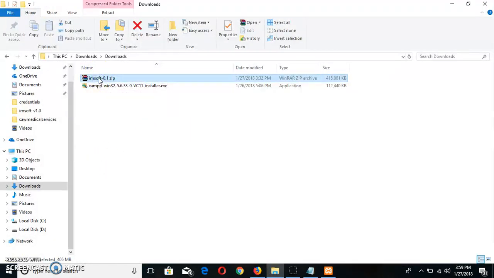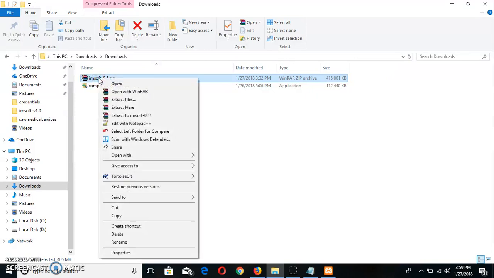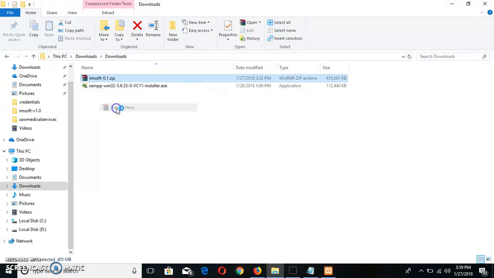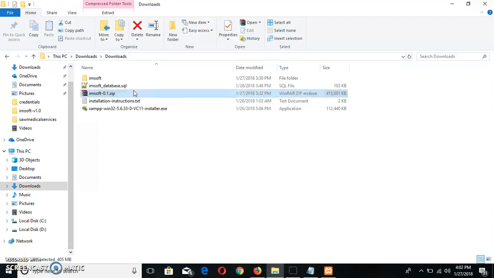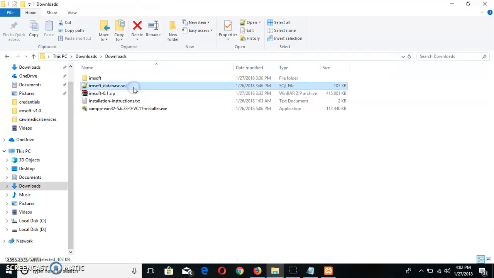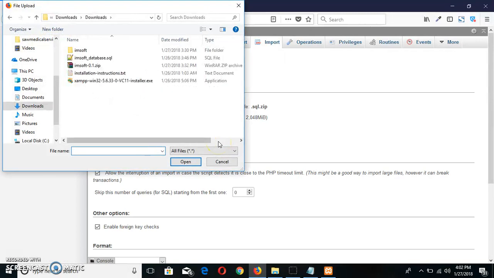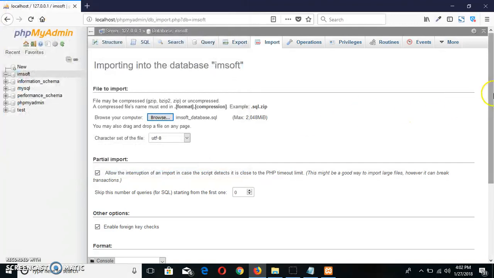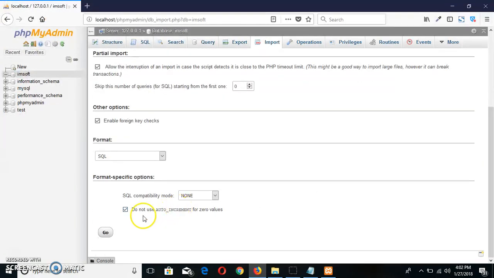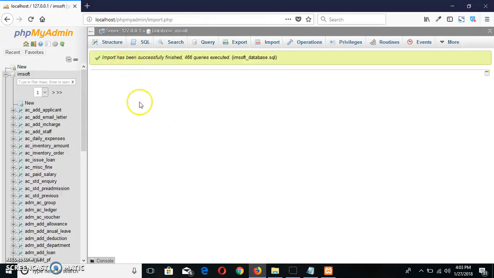This is the file which I downloaded already and I am gonna extract it here. Now I'm gonna import the Imsoft database file. This is the file, so I'm gonna import it from phpMyAdmin. Click on import and wait for the uploading process to be completed. Import has been successfully finished.